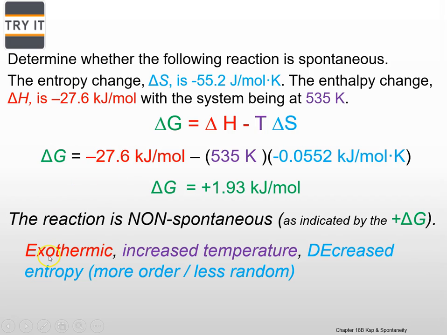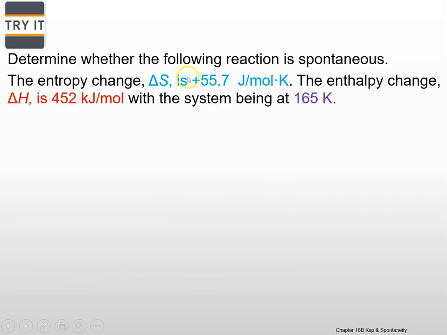It is exothermic, but it's slightly exothermic. Temperature's high. It's a decreased entropy, meaning a negative times a negative gives you a positive free energy. Let's try another example. Now we have an entropy of positive 55, so more disorderly, and we have an enthalpy, delta H, of 452. Now it's endothermic. We're adding heat in, and it's a pretty low temperature here.